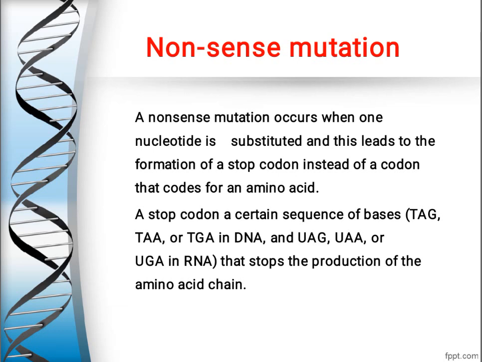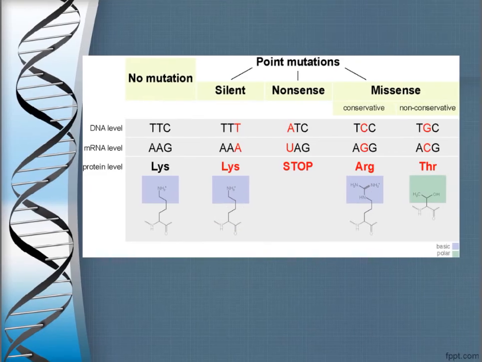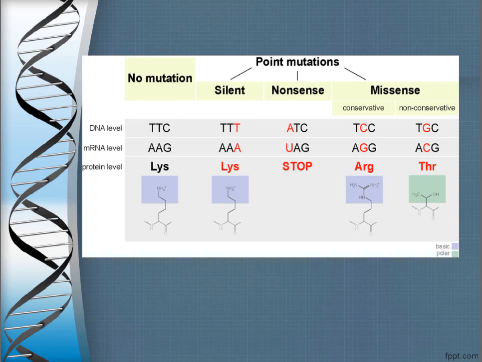So this is how a stop codon will form by addition or deletion of a particular nitrogen base. And once a stop codon is formed, the entire process of protein synthesis will be stopped, and hence it is called nonsense mutation.